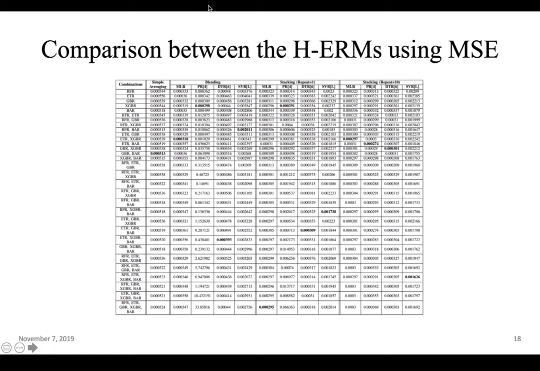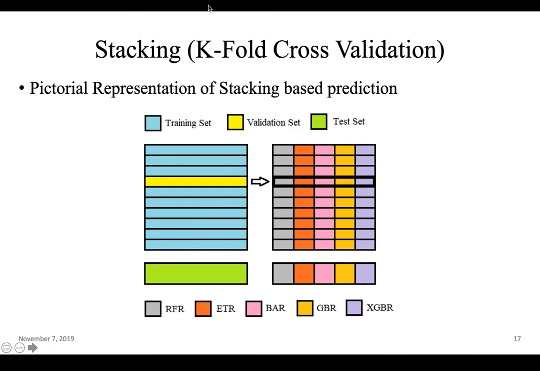And here we have made a small modification to the current stacking. That is, instead of just using the k-fold cross validation, we have also used a repeated k-fold cross validation, where the repeats is 10. So the total number of iterations would be 100, and that would go for a mammoth data set in the end.